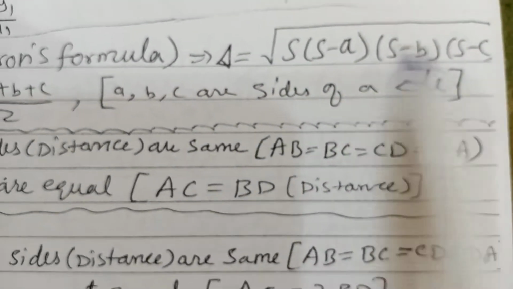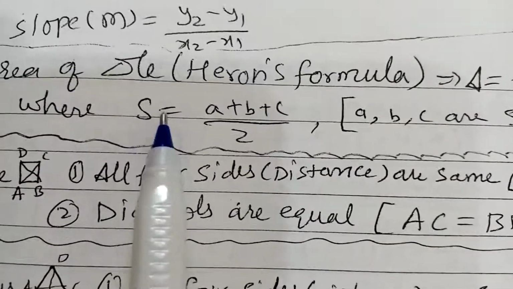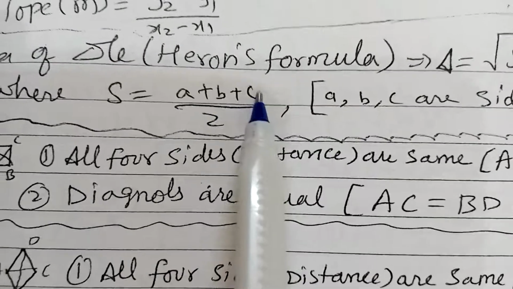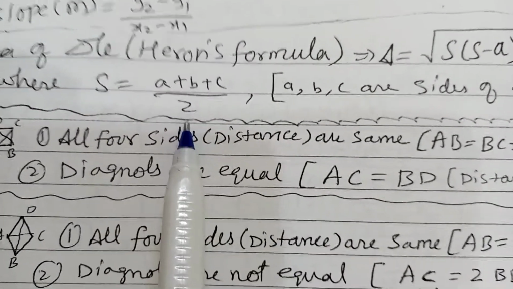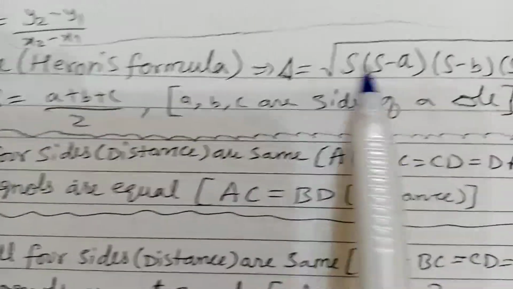So a, b, c are the sides, but what is s? s = (a + b + c)/2. First you should find (a + b + c)/2. You will get s, then substitute in the formula.